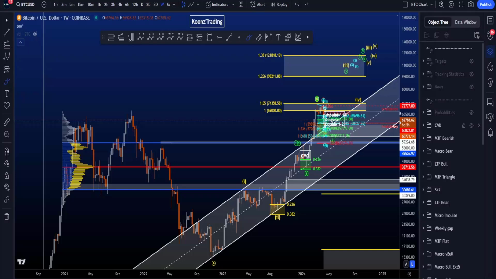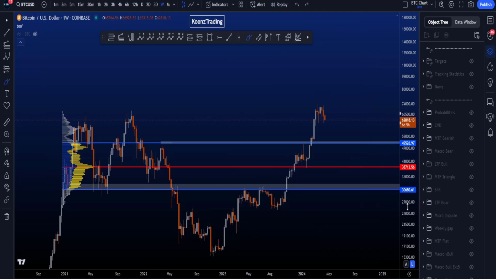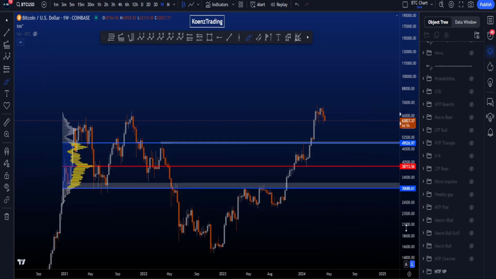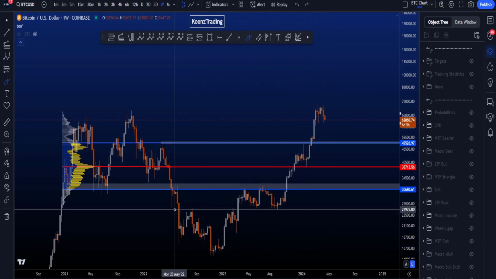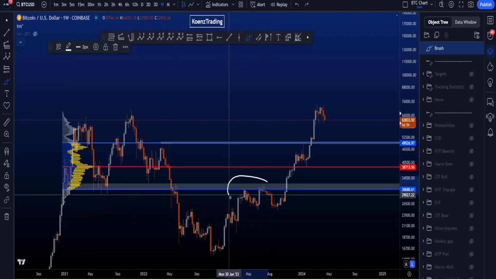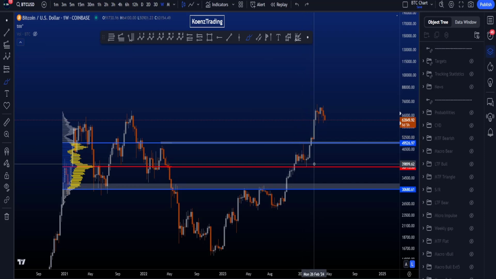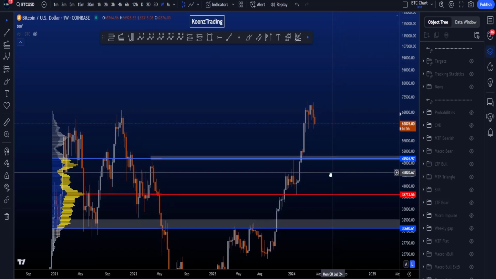Hi everyone, let's go over my bullish and bearish Elliott Wave scenarios on Bitcoin, starting however with this important volume profile as well as a range. So this volume profile has played an important role in the bull market so far. It is a volume profile taken from this range over here, and the value area low acted as resistance, the value area high acted as resistance as well, and the point of control acted as support, after which we broke